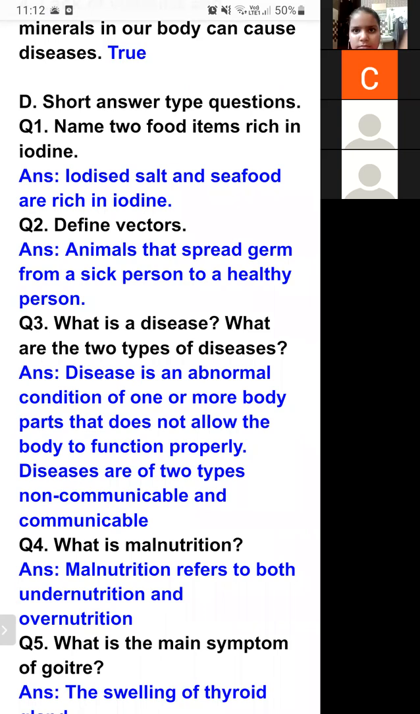एक sick person से, बीमार आदमी से एक healthy persons के अंदर जब spread करते हैं germs को, ऐसे animals क्या कहलाते हैं? Vectors. What is a disease?